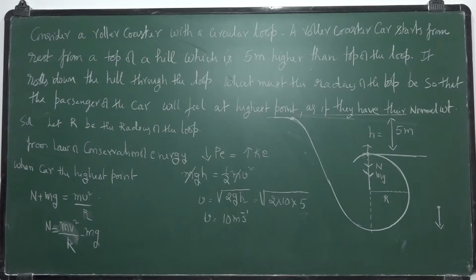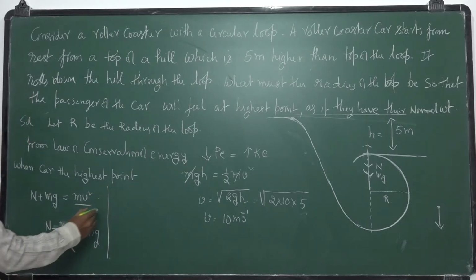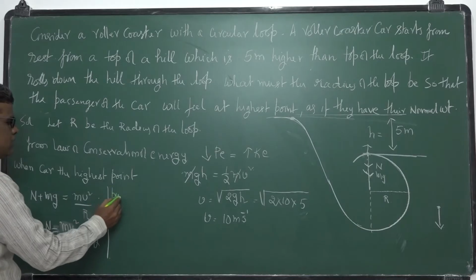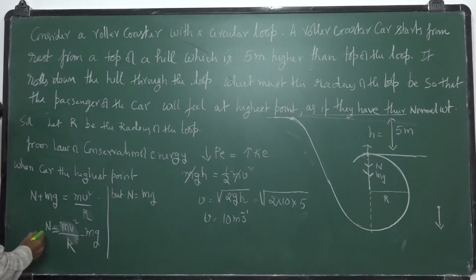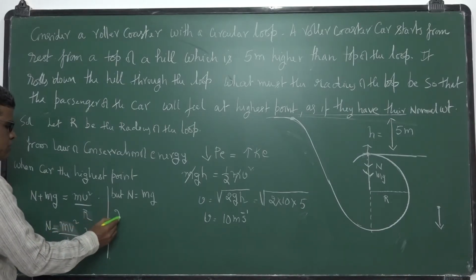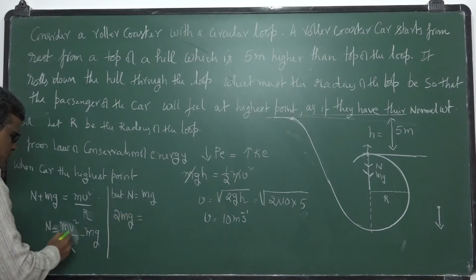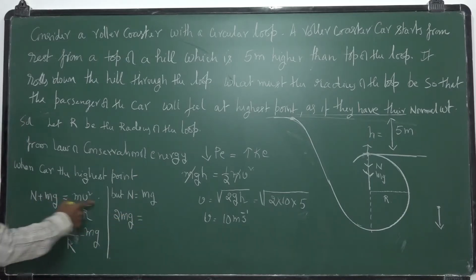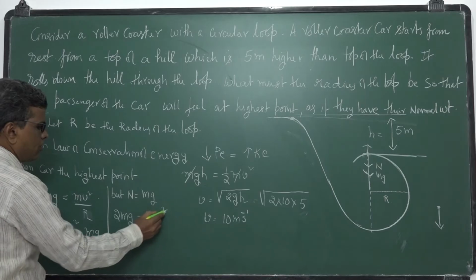Okay. But N is given as mg. So you substitute mg, bring this mg to this side, mg plus mg becomes 2mg. So 2mg is equal to, instead of N I am writing mg, mg plus mg becomes 2mg is equal to mv square by r.